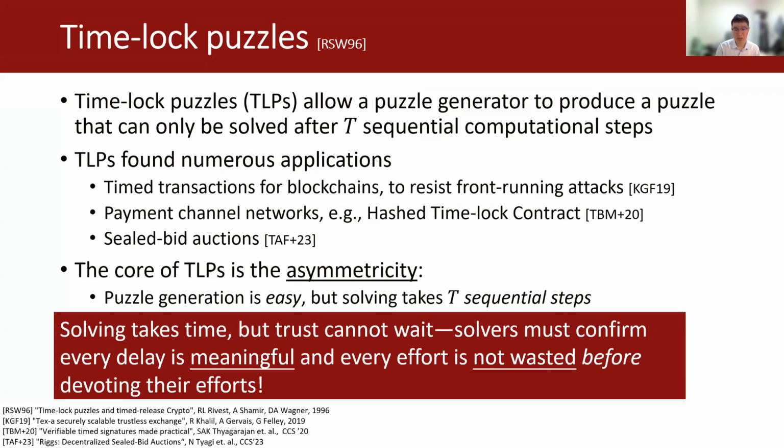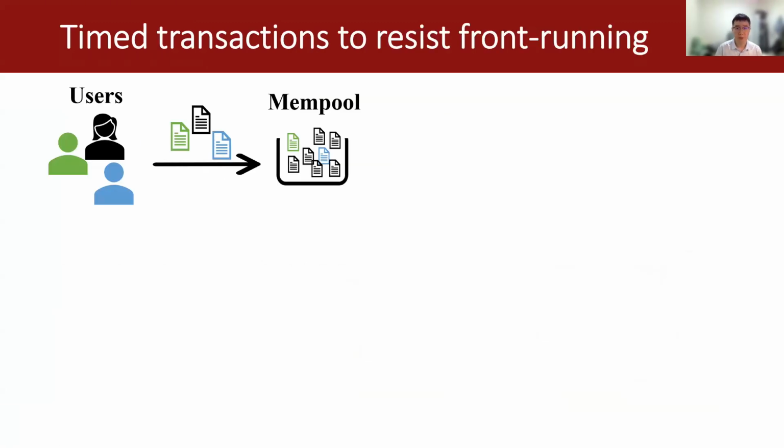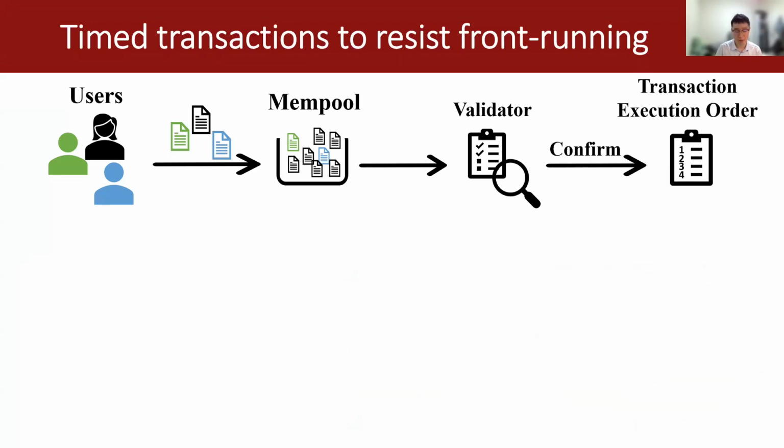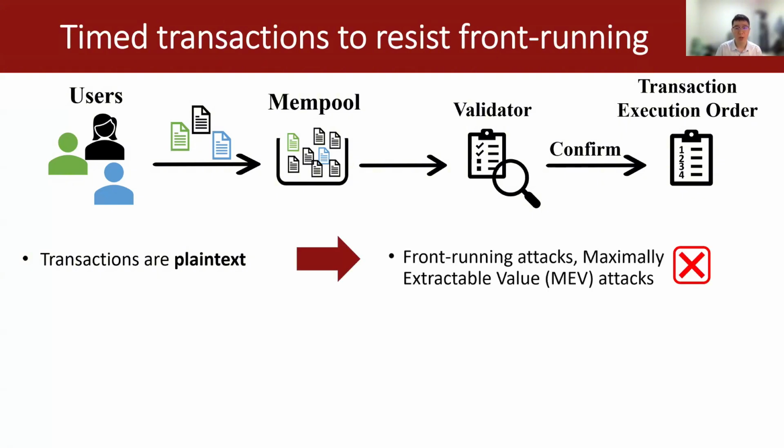Let's take a real-world example to see why this is the case. Let's take the example of timed transactions to resist front-running in blockchains. In this setting, users submit their transactions publicly to the mempool, and a validator is going to examine the transactions and confirm the transaction execution order. In the first case, transactions are public, which is what we have for now for most blockchains. And based on the public information in transactions, attackers can decide to launch front-running attacks and also the famous MEV attacks.